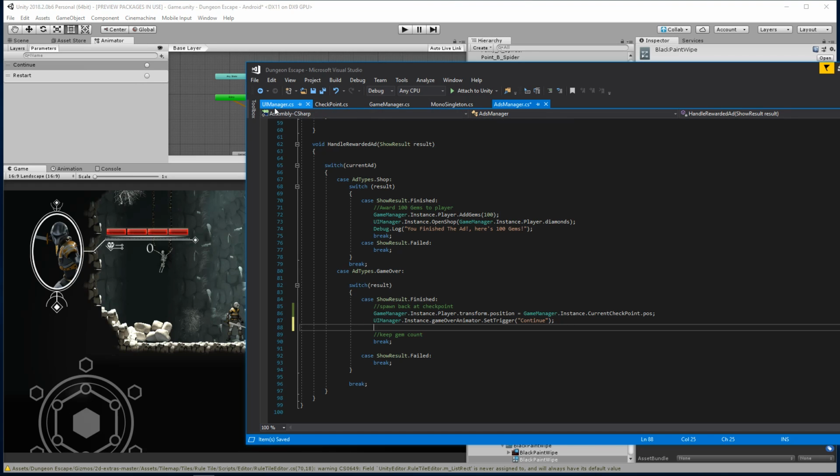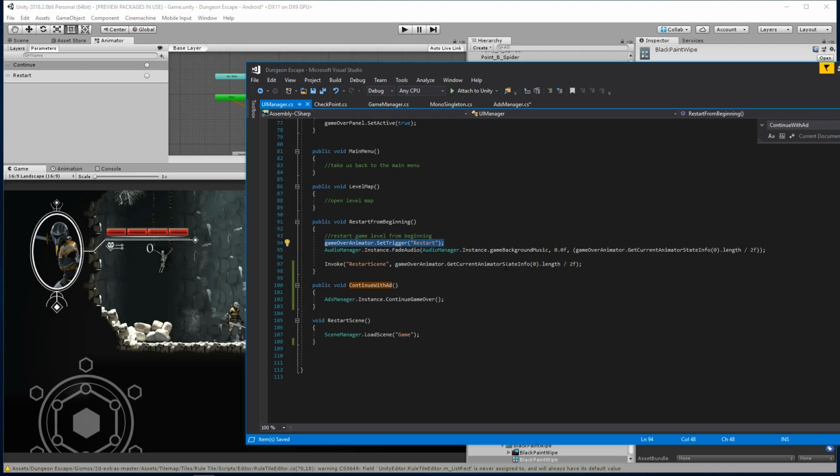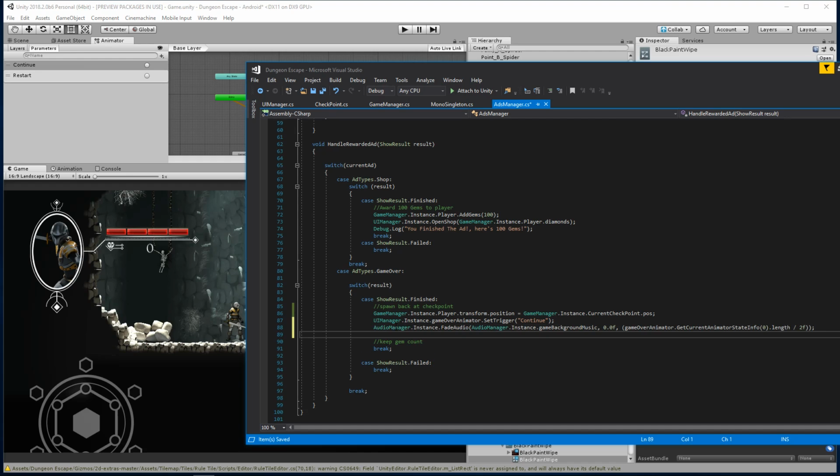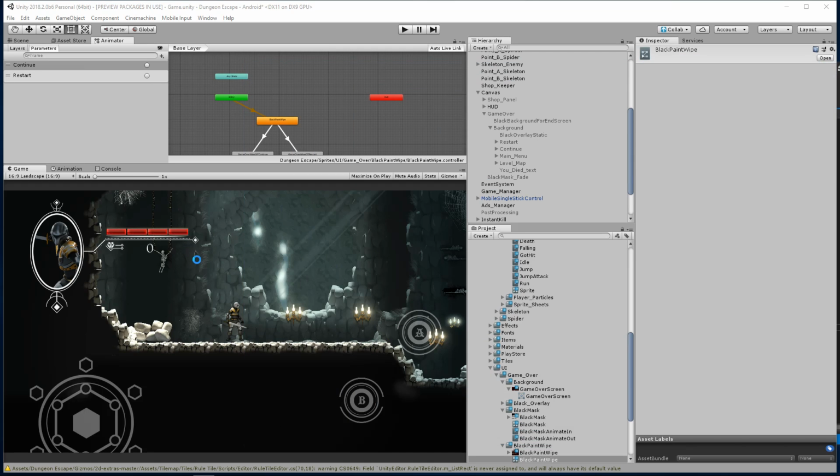So inside of our UI manager, we have some code that handles that for us. So here we're going to grab this line of code and modify it. All right, audio manager instance, we're going to fade audio. We're going to fade the background music. The target is 0. And then here, we're going to do the current length divided by 2. That should work. All right, let's go and test that out.